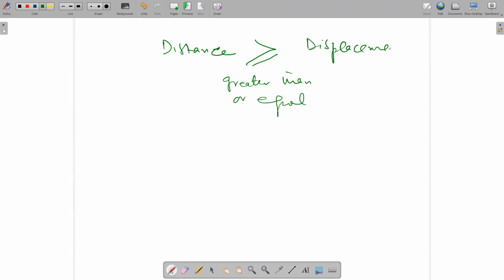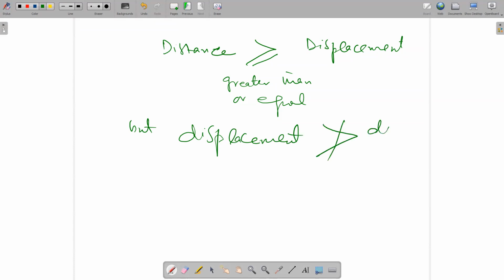It can be greater or it can be equal, but displacement will never be greater than distance. So this is the conclusion from this.